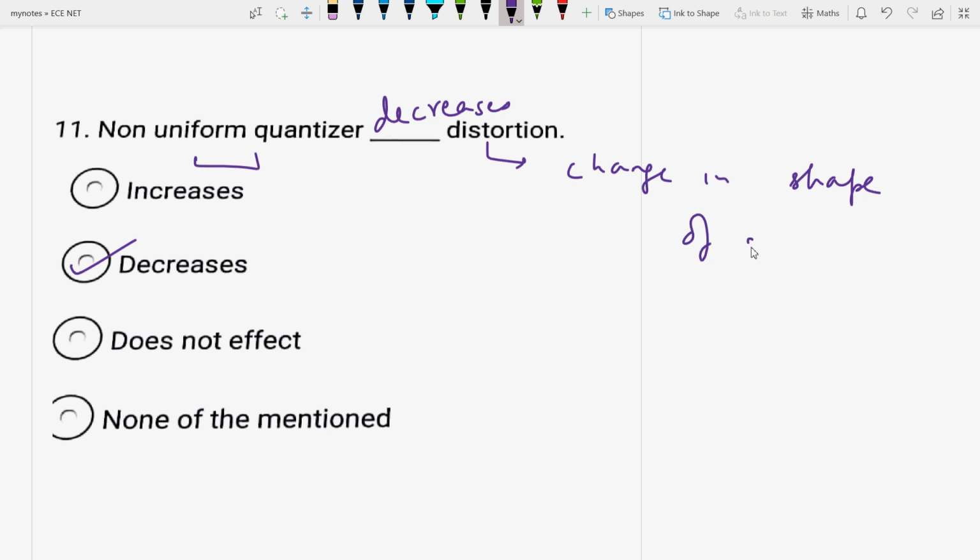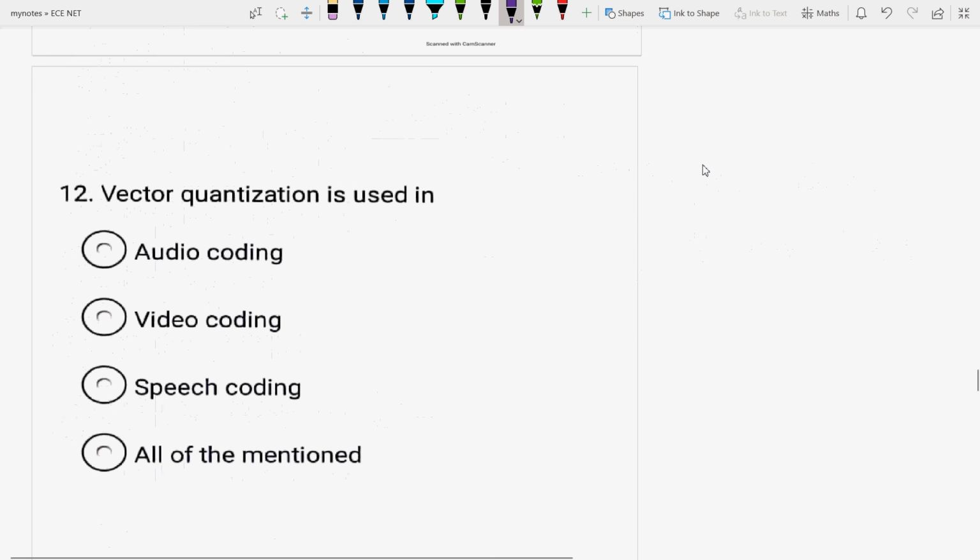Next question is, vector quantization is used in what? Audio coding, speech coding, video coding, or all of the mentioned. Vector quantization is widely used in speech coding for digital cellular systems.